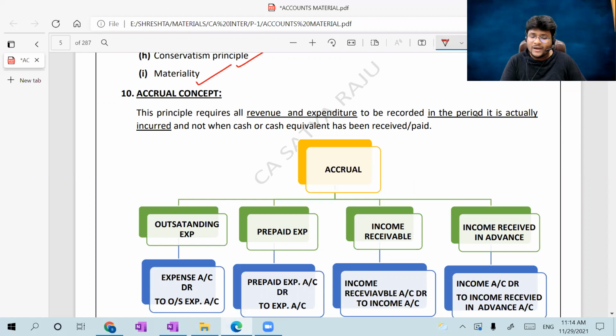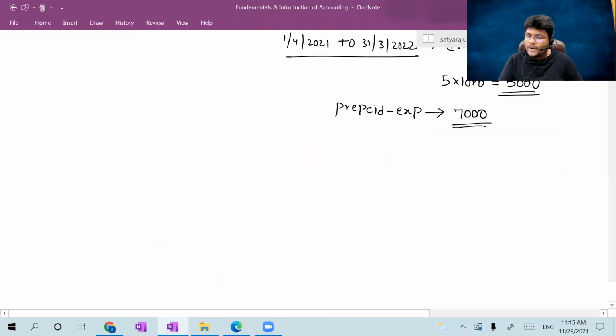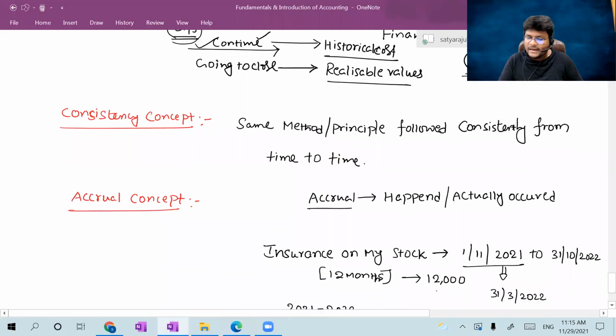The principle requires all revenue and expenditure, revenue meaning income, to be recorded in the period in which it is actually incurred or occurred, and not when cash or cash equivalent has been received or paid. In this example, you paid cash of the entire 12,000 in the year 21-22 only, but even though you paid the entire cash in that year, you are not recognizing the entire amount as an expenditure.